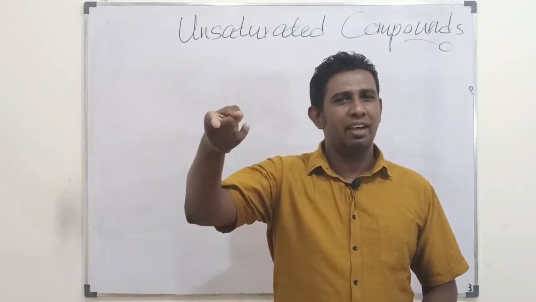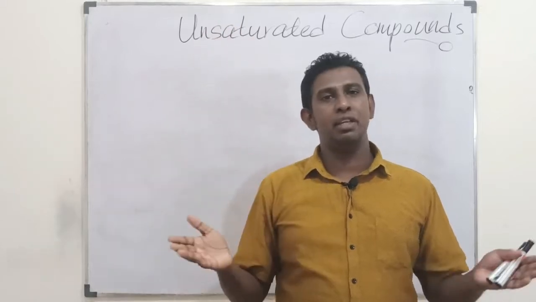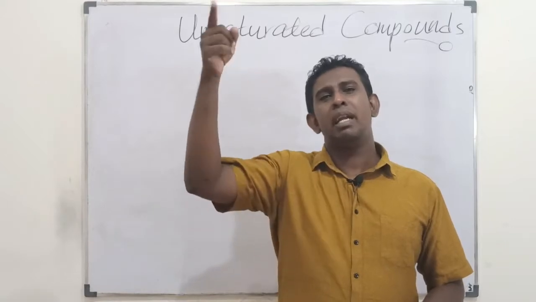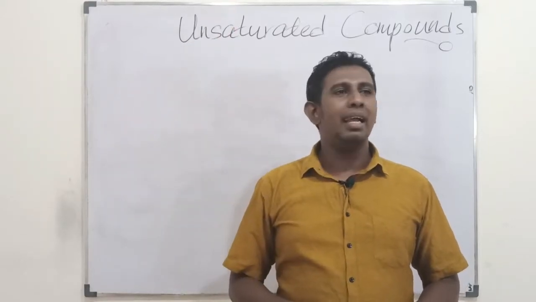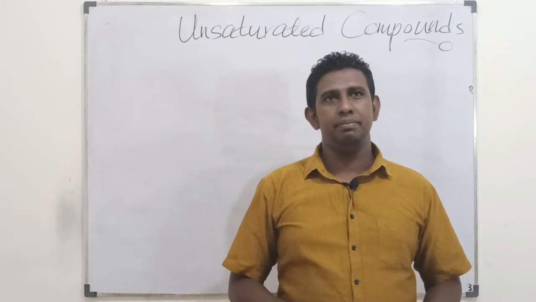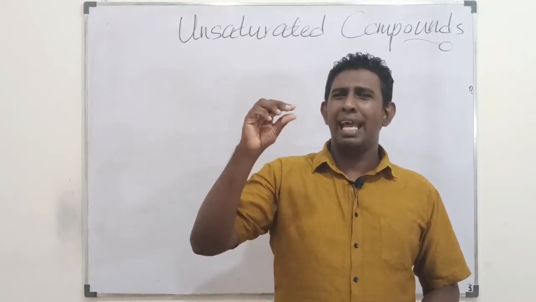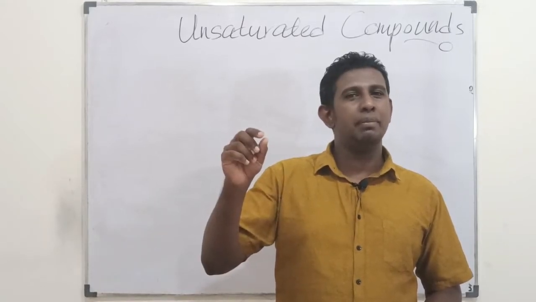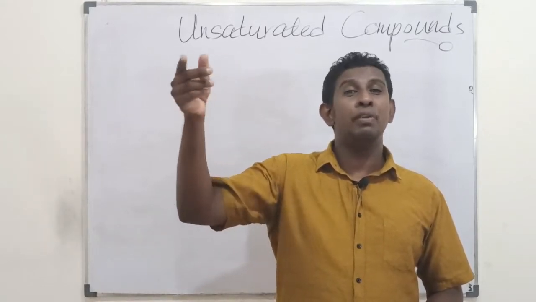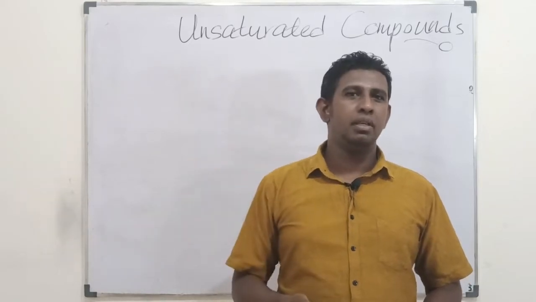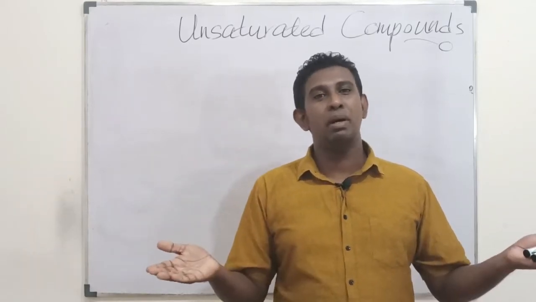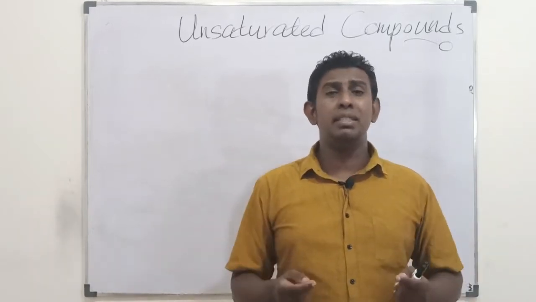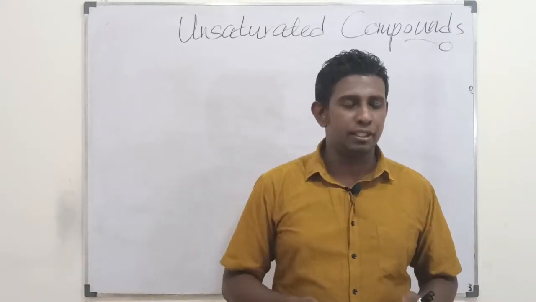If you have some hydrogen, but not the maximum number, then it's unsaturated. Let's not be narrowed to hydrogen only. Sometimes it could be a substituent in the position of hydrogen, such as chlorine, fluorine, or other halogens. Anyway, let's find out what saturation and unsaturation are.